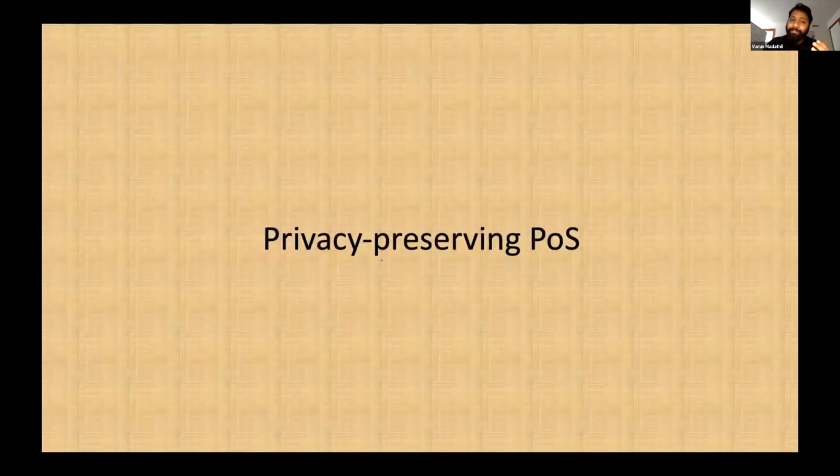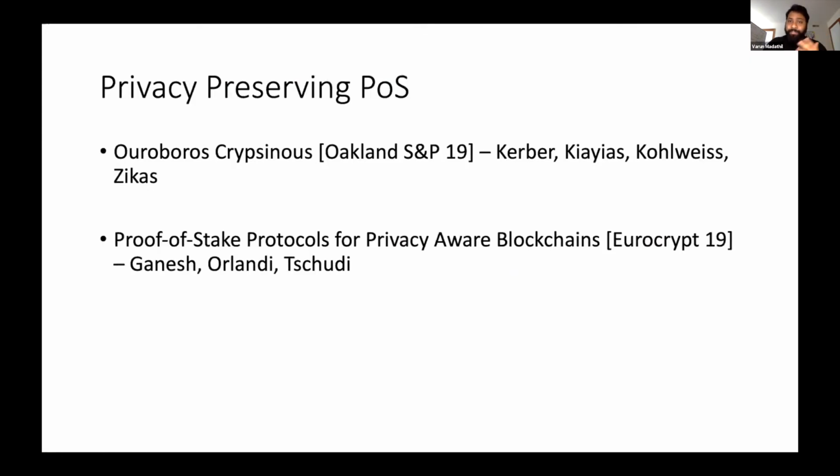Okay, so now what is privacy preserving proof of stake? This is recent work by Thomas Kerber et al. and Chaya Ganesh et al., called Ouroboros Crypsinous and proof of stake protocols for privacy aware blockchains.